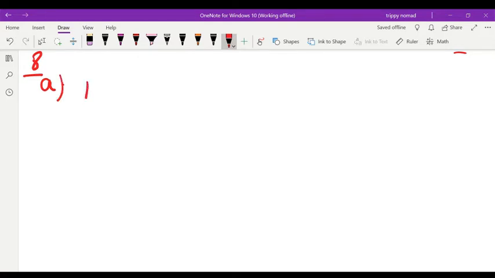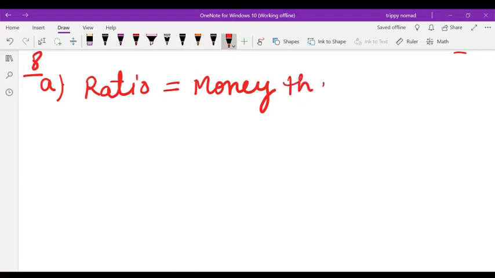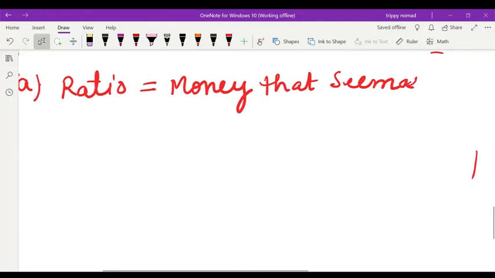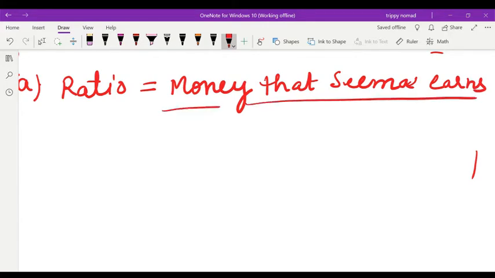Ratio: money that Seema earns and money that she saves.